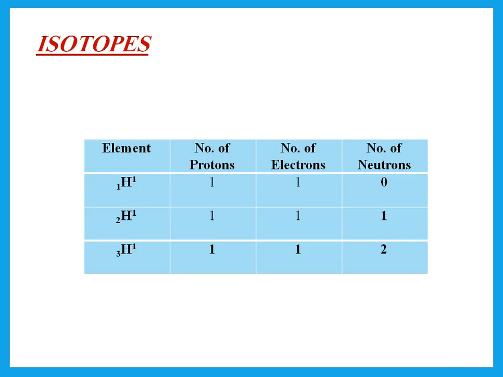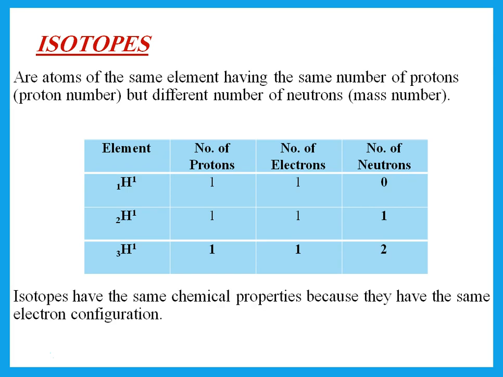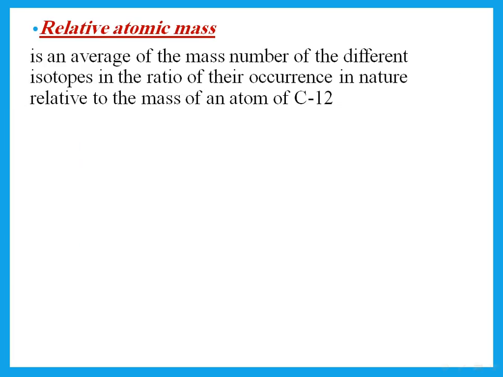What is meant by isotopes? You should remember that if I have different types of hydrogen atoms, for example, these are called isotopes. So isotopes are atoms of the same element. They all have to be the same element, having the same what? Number of protons. So they all have the same number of protons, but different number of neutrons. And remember, if he says isotopes have the same chemical properties, this is because they have the same electron configuration. They have the same total number of electrons, 2, 8, 3, for example.